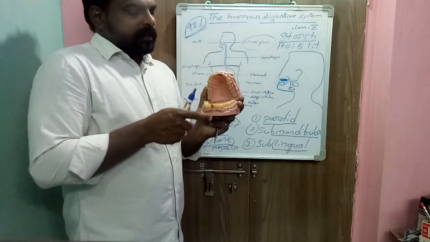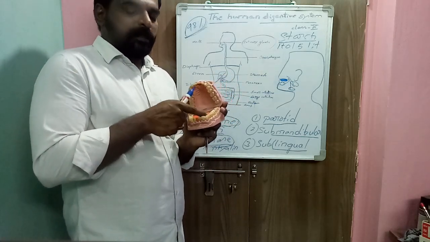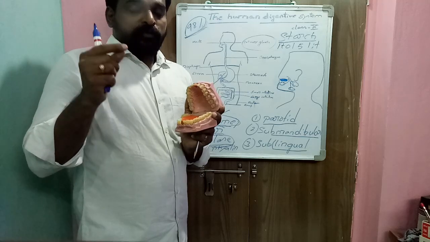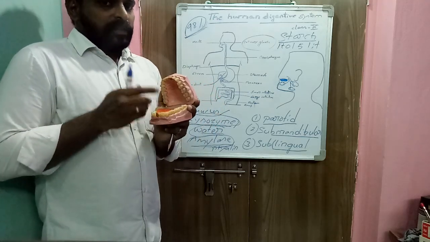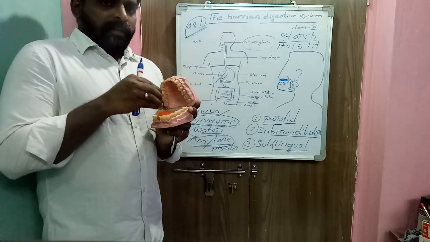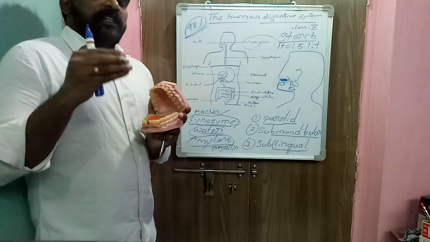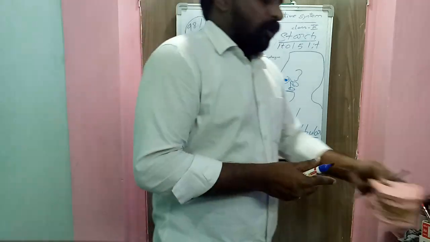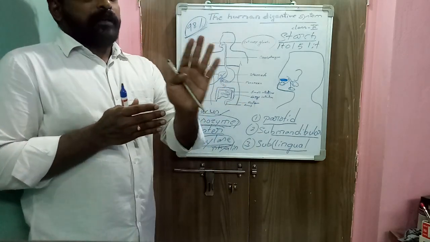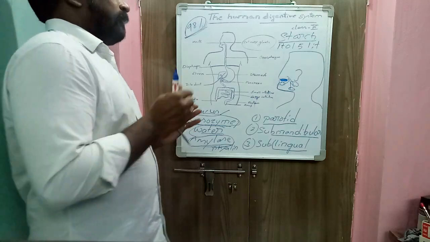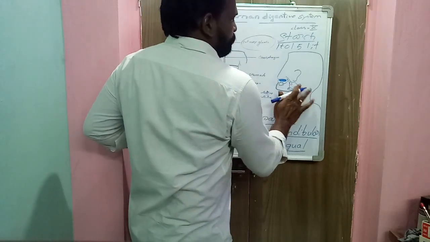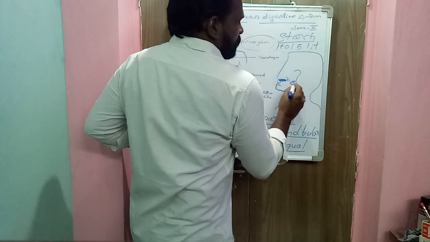Here saliva mixes with food materials with the help of the tongue. The tongue mixes the food with saliva, and teeth break the food into small pieces. Teeth crush and grind the food, saliva adds moistness, and finally inside the mouth cavity the food is converted into a ball-like structure.